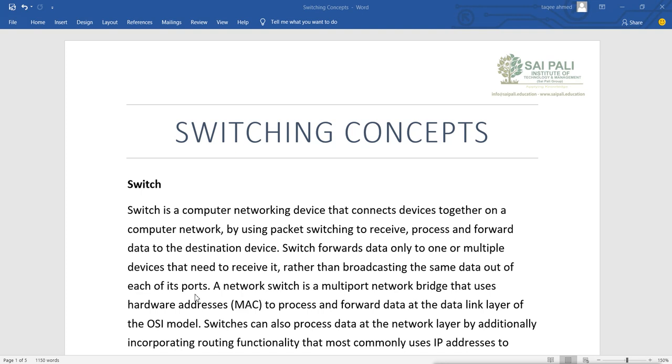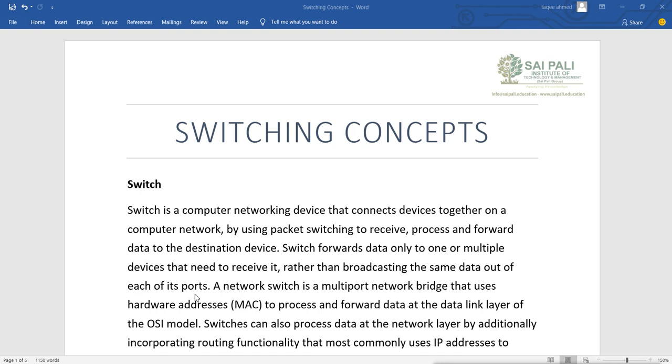It mainly does unicast, that means one to one, though it can also broadcast. So it sends data only to the one or multiple devices that need to receive it.